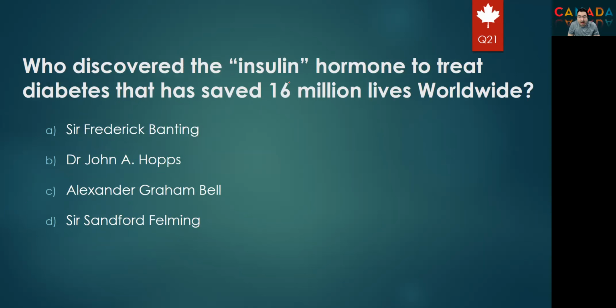Next question. Who discovered the insulin hormone to treat diabetes that has saved 16 million lives worldwide? Is it Banting, or Hobbes, or Bell, or Fleming? And I told you in the summary video, just remember BB. The last names of the two people who invented insulin both start with B. So here we have only Banting or Bell. We know that Graham Bell did the telephone system. So the right answer is Banting.